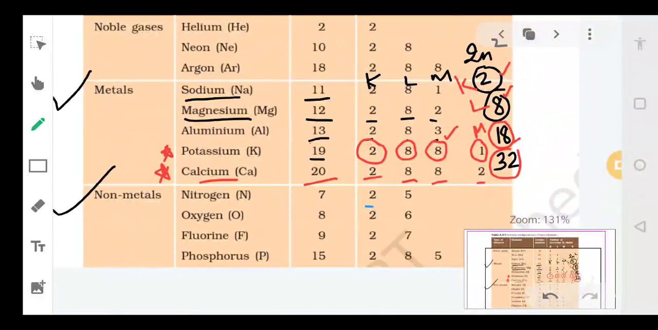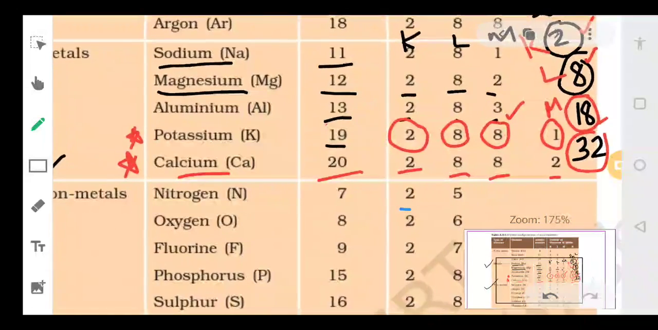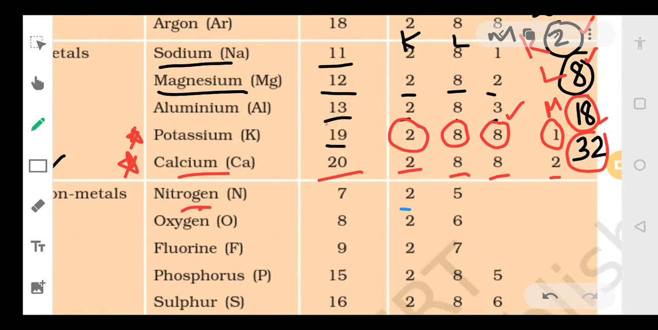Now coming to the non-metals. See, in non-metals, nitrogen. Atomic number is 7, so division is 2 and 5. Oxygen 8, 2, 6. Fluorine 9. So let's divide it. 2 and 7. Phosphorus is 15. So 2, 8, 5. Sulfur 16, 2, 8, 6. Okay.